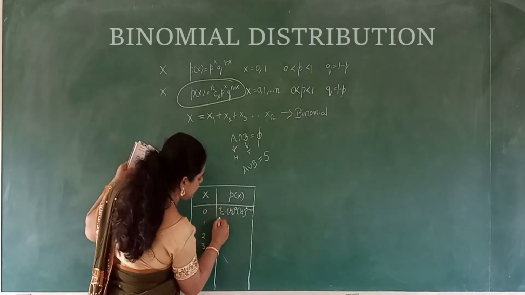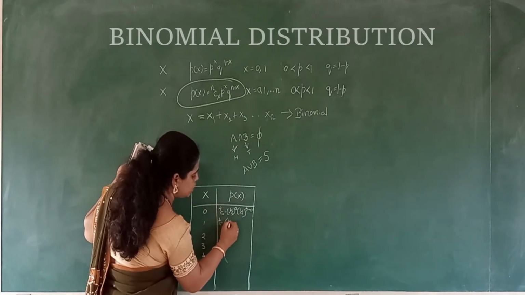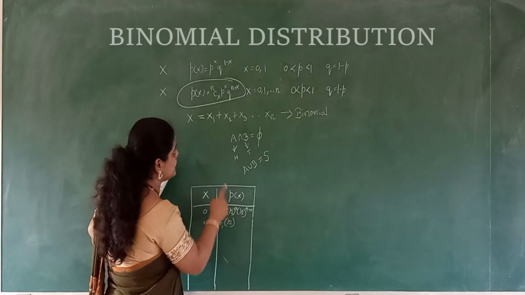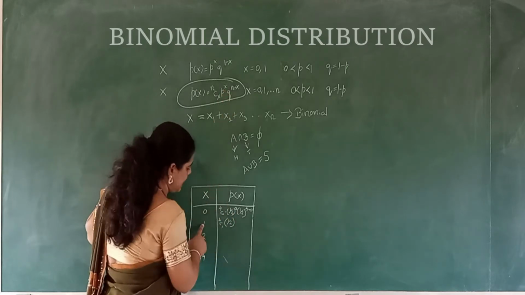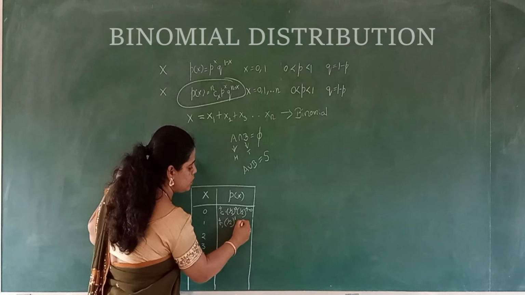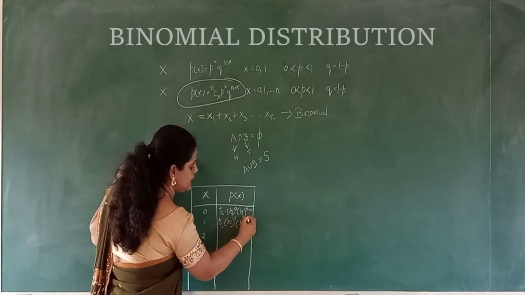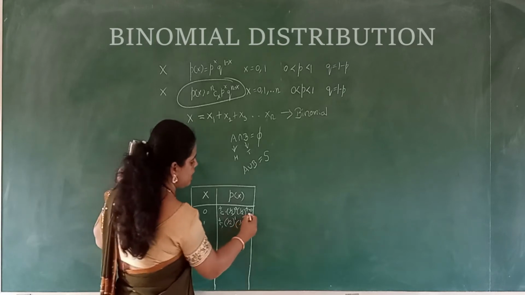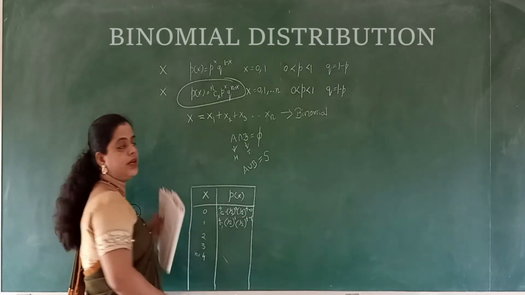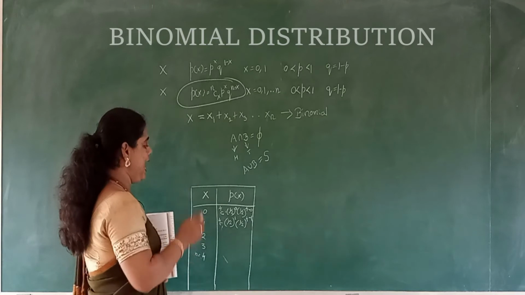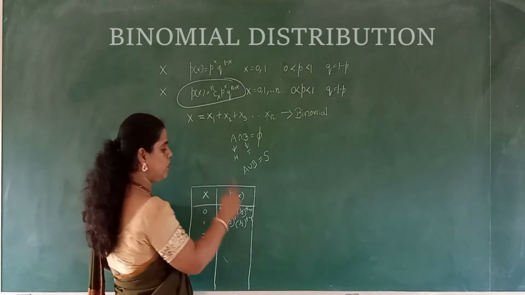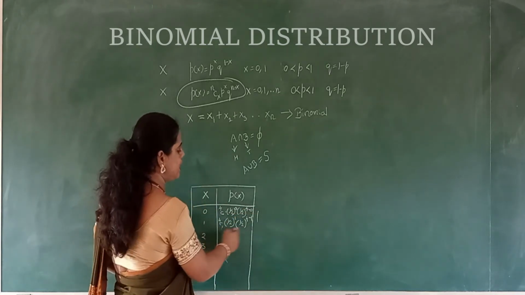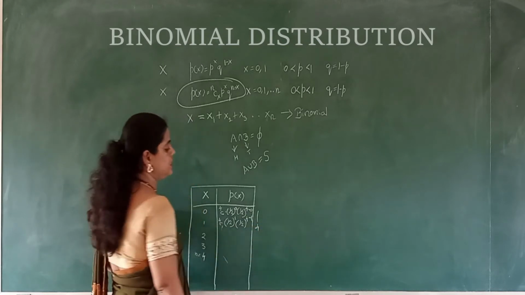The next one will be 4C1, p to the power x, right? x is nothing but 1. 1 by 2 to the power n minus x. n is 4, the last number. That is 4 minus 1. Hope you are understanding. This is how you can solve. They say that 4C0 is equal to 1, as you know. 4C1 is equal to 4, as you know.